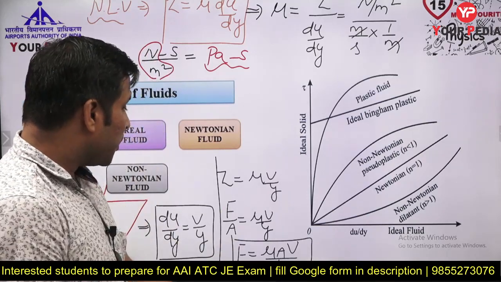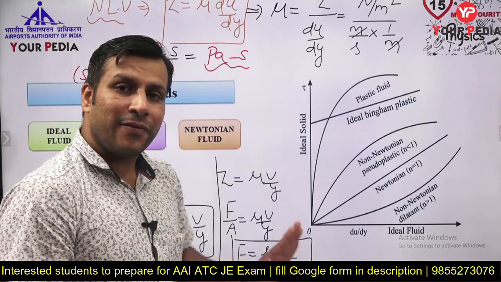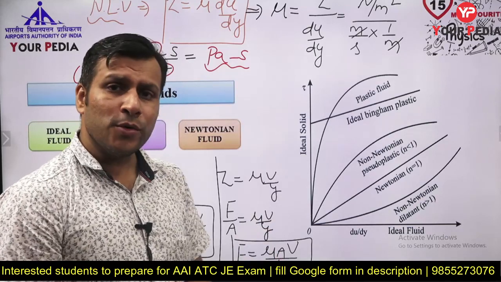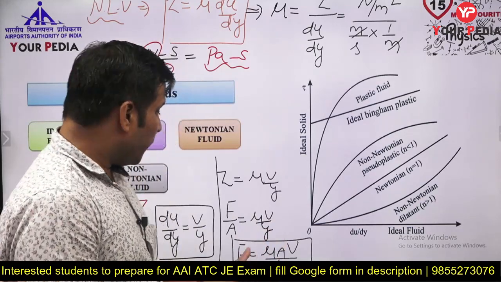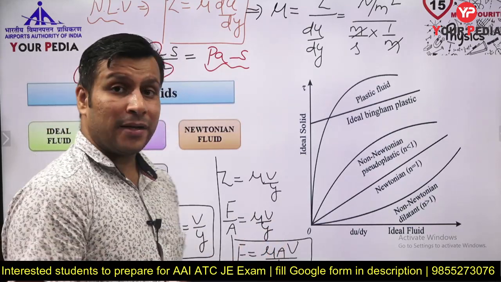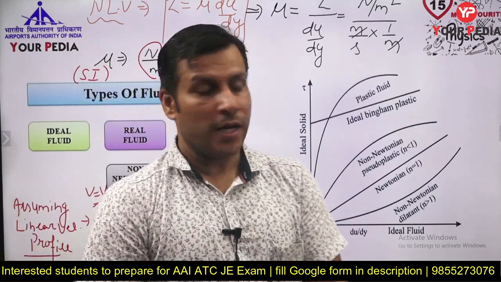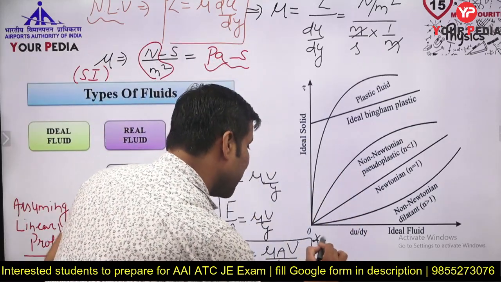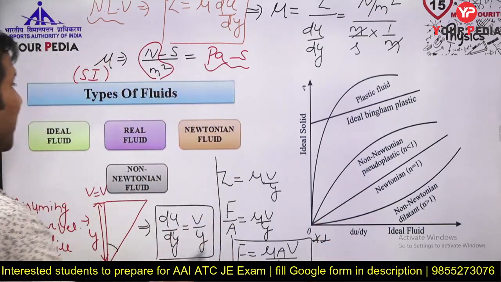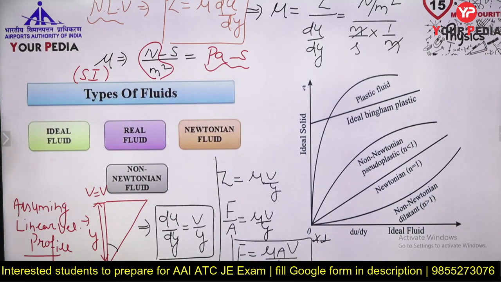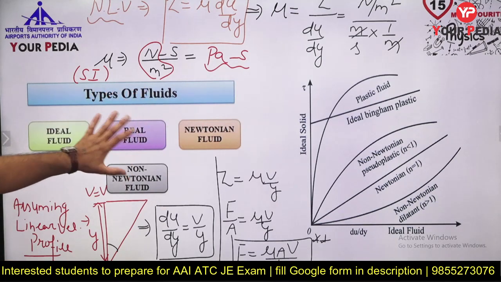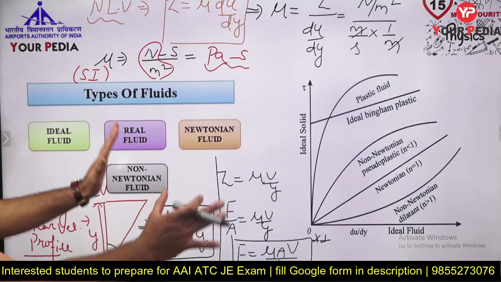So putting all those things you can find out, like suppose if he is giving you the force, you can find out mu, you can find out y. So out of these 1, 2, 3, 4, 5 parameters, if 4 are given to you, you will be easily able to find out the fifth one. Okay, so this is very important formula, guys, and this only we need to use. So this is the result we are getting from Newton's law of viscosity only. Okay, so let us first solve that problem, then I will move to this also, types of fluid. Okay, all those things you need to understand.